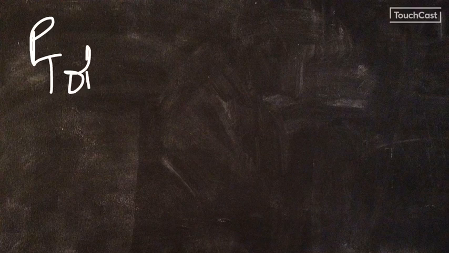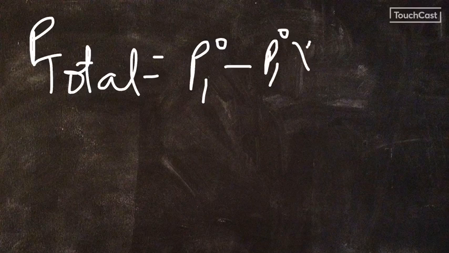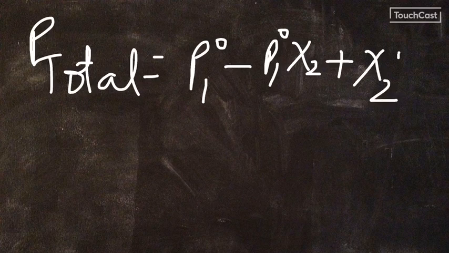So, P total is equal to P1⁰ minus P1⁰ into χ2 plus χ2 into P2⁰.